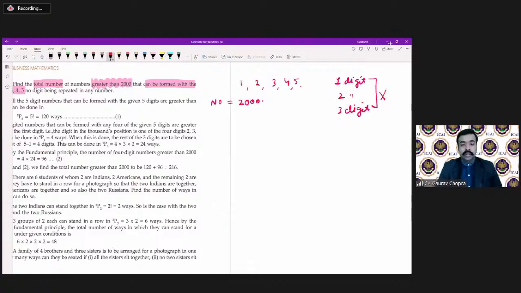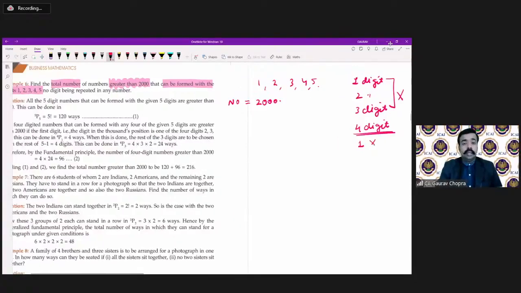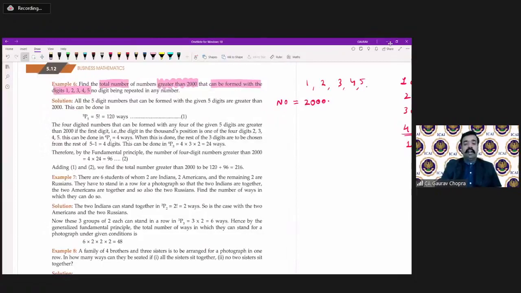What about the 4-digit? Yes, we can make 4-digit numbers, but if the number starts with 1, it would be less than 2000, and we don't want that. So in the case of 4-digit numbers, the number should not start with 1, but it can start with 2, 3, 4, as well as 5.